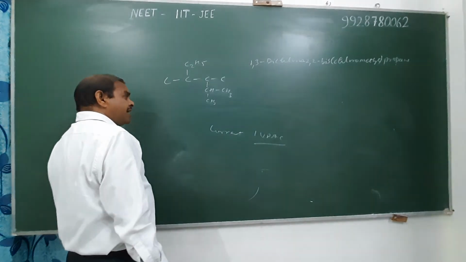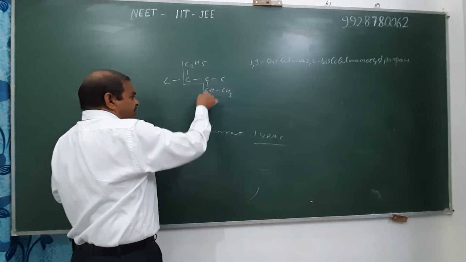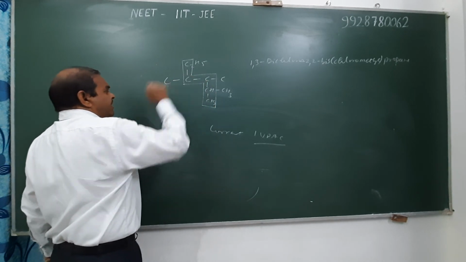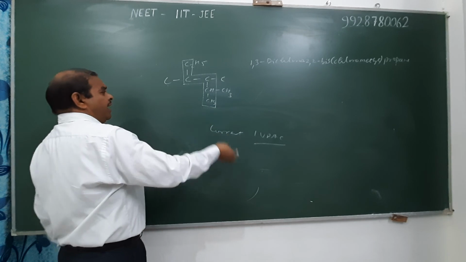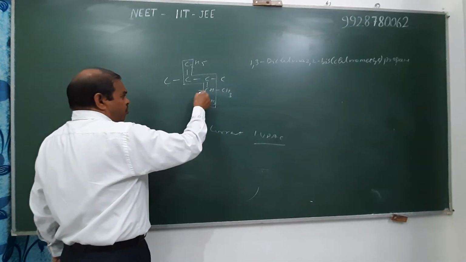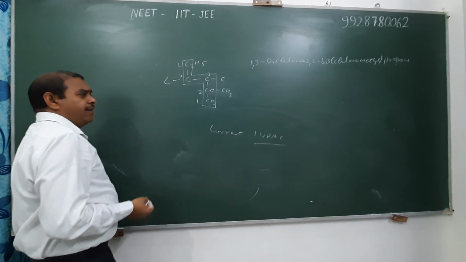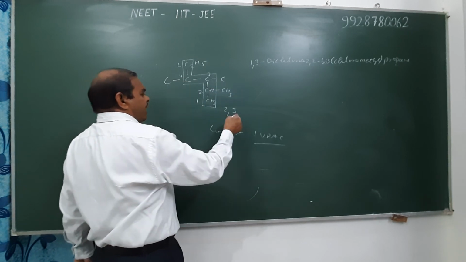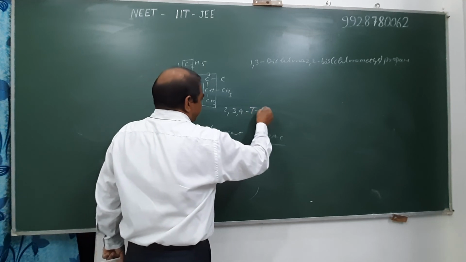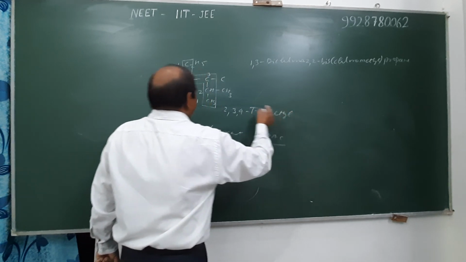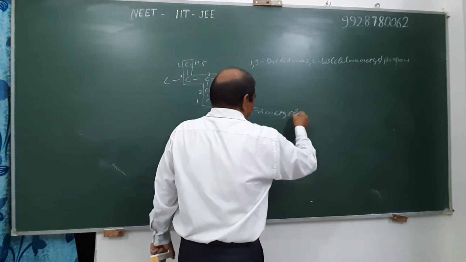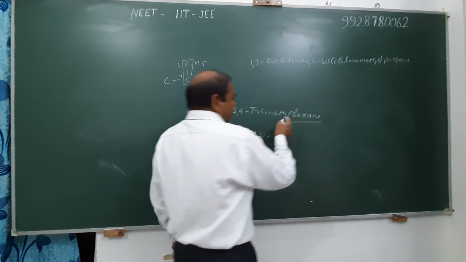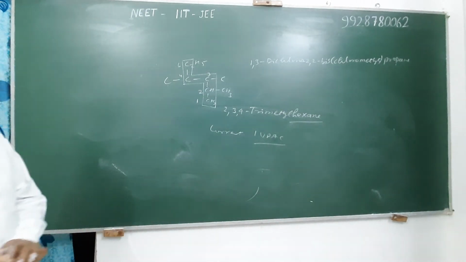Now we write its exact IUPAC name. First of all, we select the longest chain with maximum substitution, and hence its principal chain contains 6 carbons. Numbering from this end 1, 2, 3, 4, 5, 6, the substituents are a methyl on second, a methyl on third and a methyl on fourth: 2, 3, 4 trimethyl. The parent chain contains 6 carbon atoms, and hence its root word is hex, and due to single bonds between carbons, the suffix is ane. Therefore its correct IUPAC name is 2,3,4-trimethylhexane.